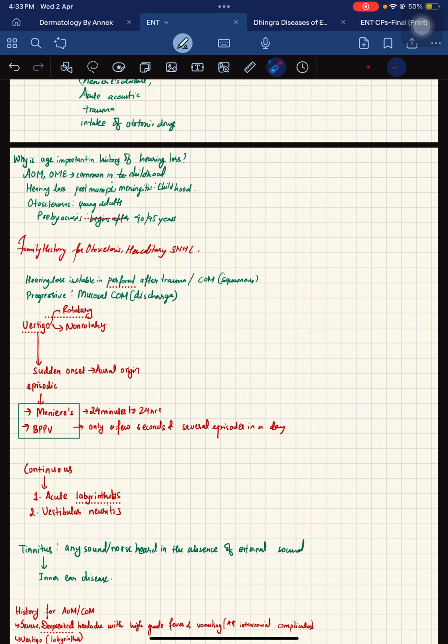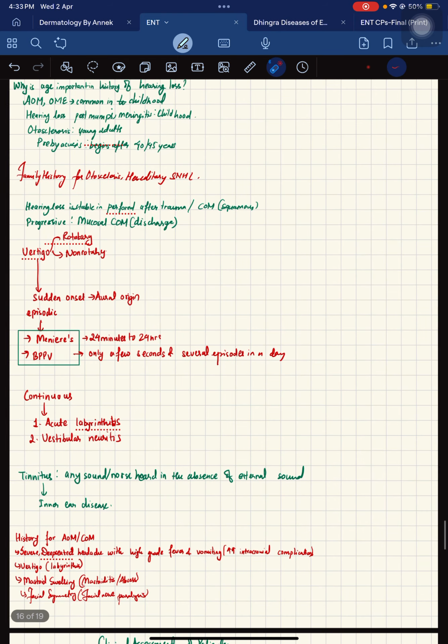Otosclerosis, which is a bilateral conductive hearing loss, is seen in young adults, and presbycusis is seen after the age of 40 to 45 years. Family history is important because otosclerosis and hereditary sensorineural hearing loss are associated with it.